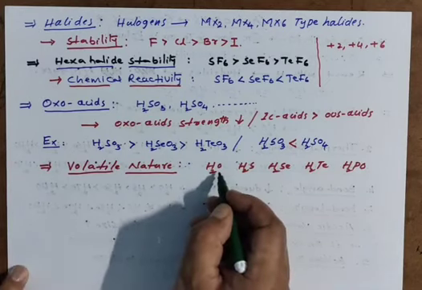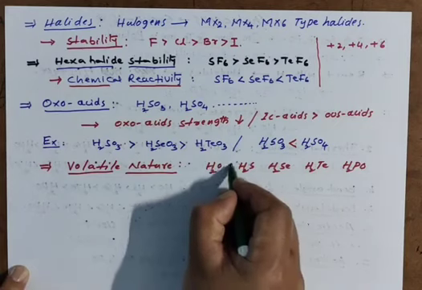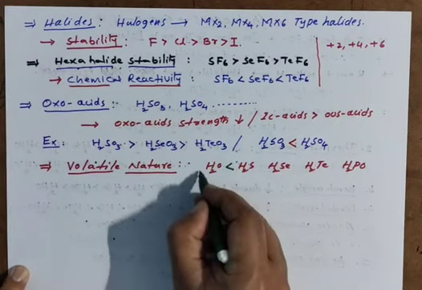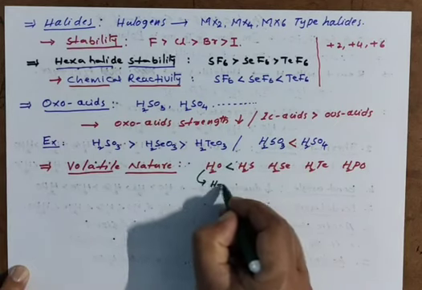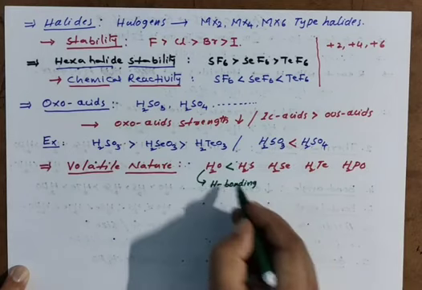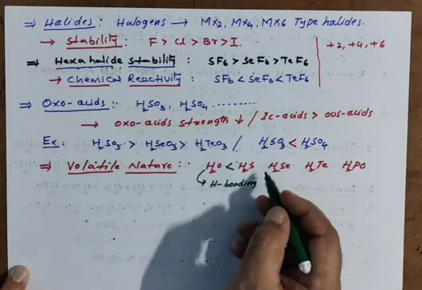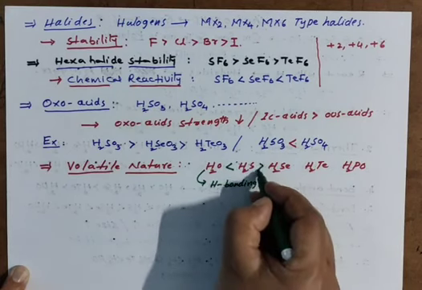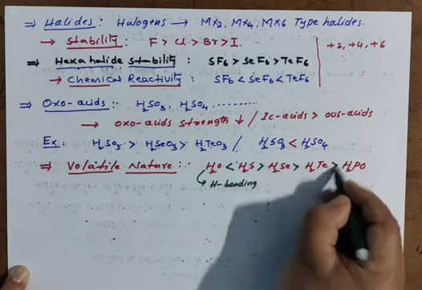See, H2O has less volatile nature because of hydrogen bonding, a strong bond compared to the others. And the remaining all are going to be decreasing.